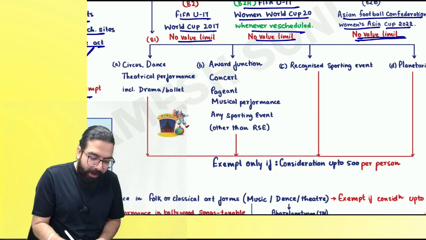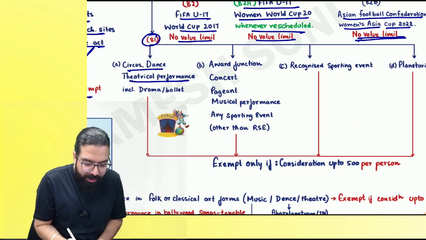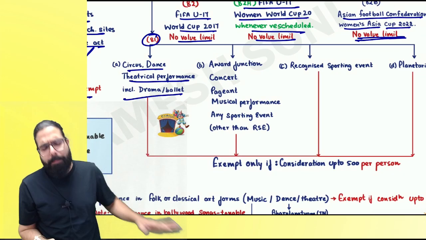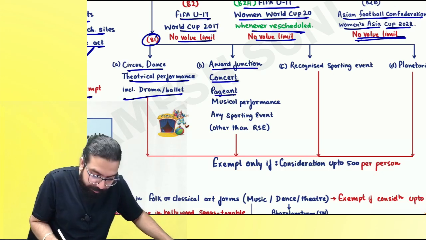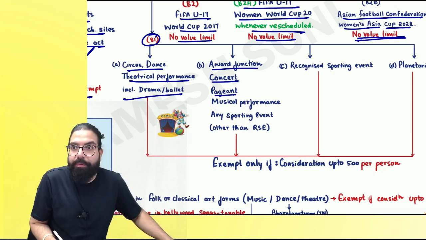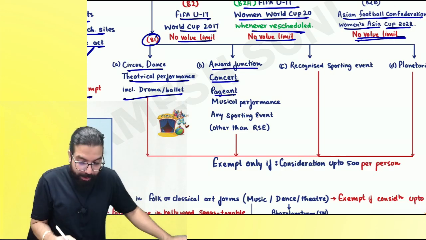The next one over here is entry number 81: circus, dance, theatrical program including drama, ballet, award function, concert, pageant. What is a pageant, everyone? Fashion show. Can I go ahead, everyone?